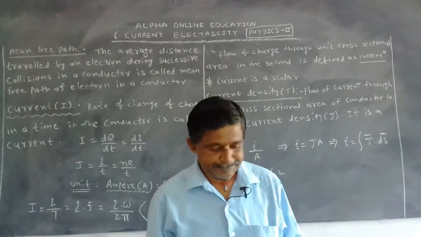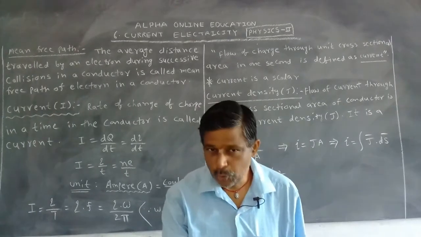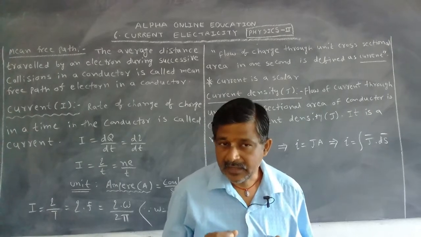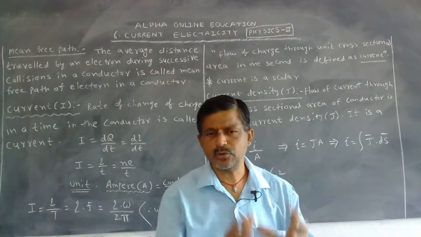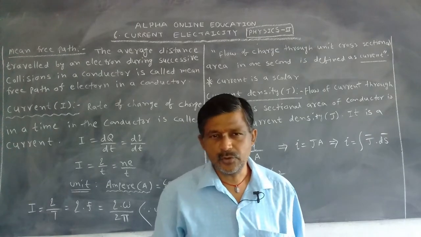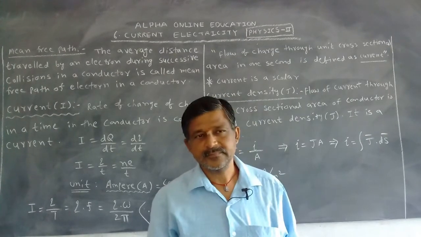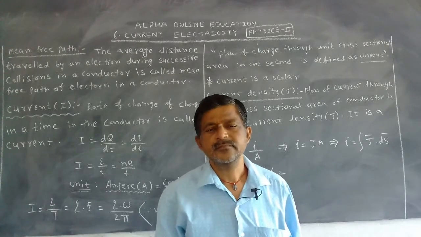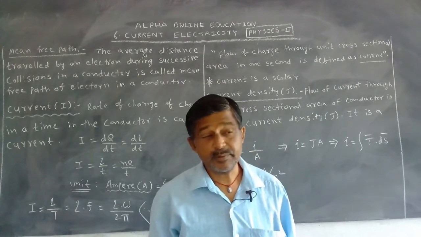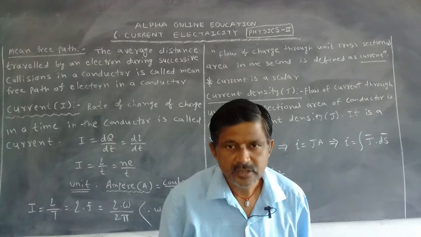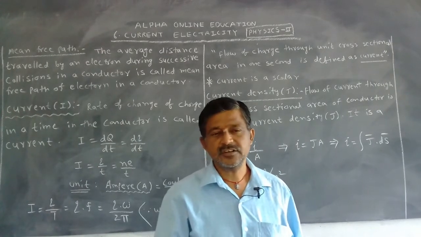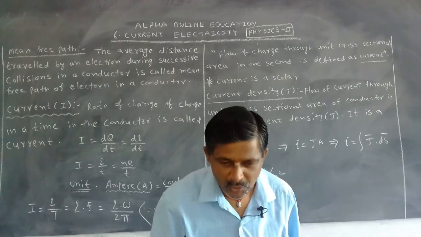Before that, current means flow of the charges. To flow the charges, which charges must flow? Electrons flow, but that electron must be a free electron. Which electron is needed for the flow?